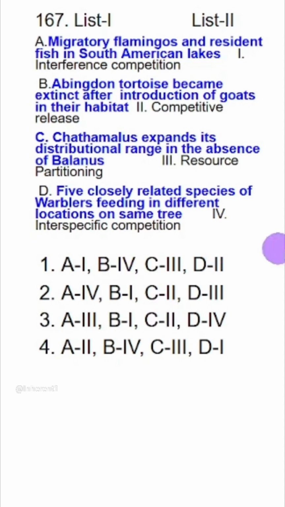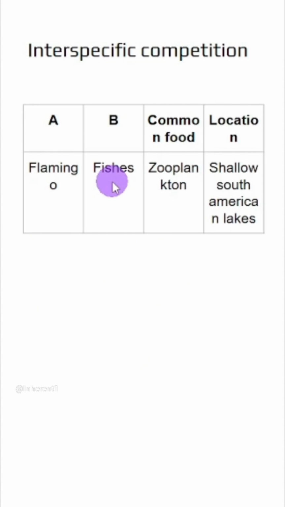Match question. Migratory flamingos and resident fish in South American lakes, they are different species but they compete for the zooplankton. So this is called interspecific competition. Where is it? It is over here. A4. A4 is only in option number 2. We have the answer. So let's look into each and every concept asked in this question.